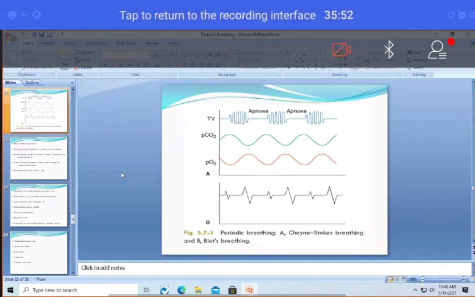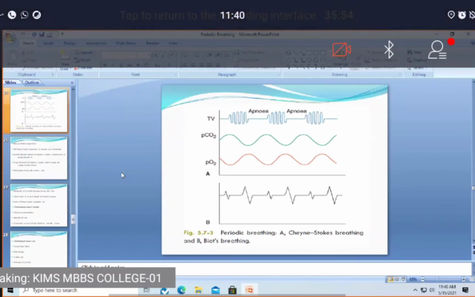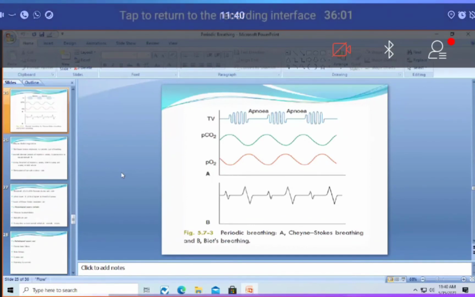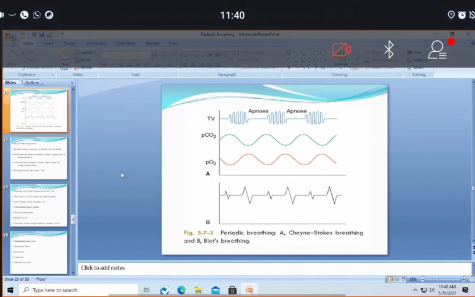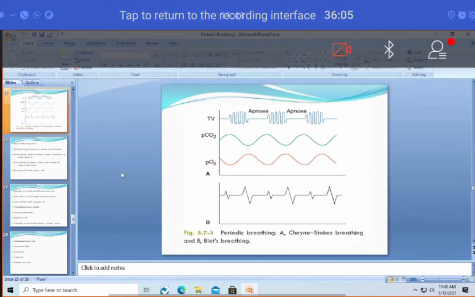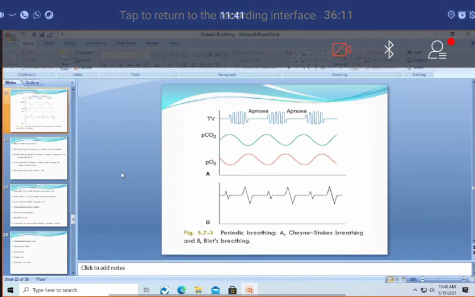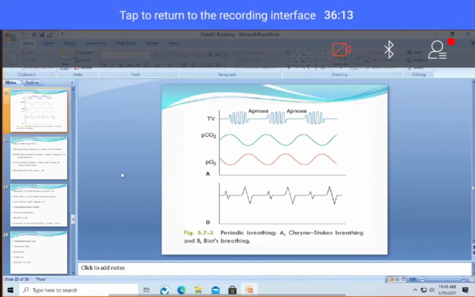Very important as far as clinical practice is concerned. If you become an anesthetist, a cardiologist, a general physician, or a pulmonologist, whatever, you should have very good knowledge about these things. Can anyone tell me why there is waxing and waning of respiration? You already know this. You just have to apply your brain. Not tough also.